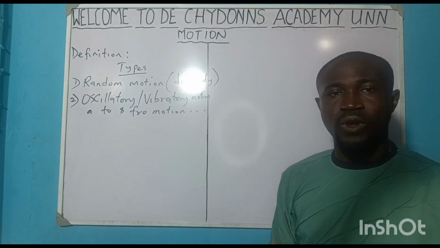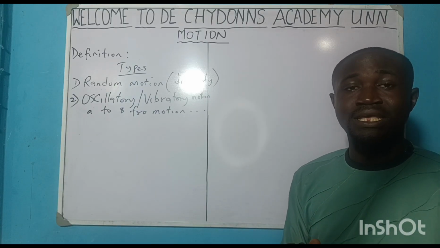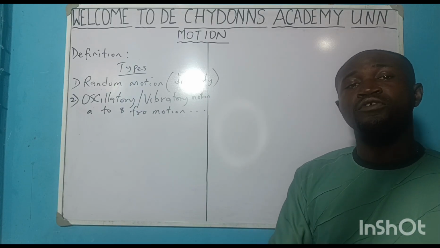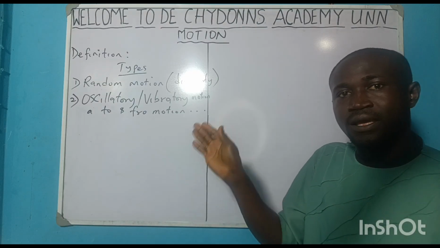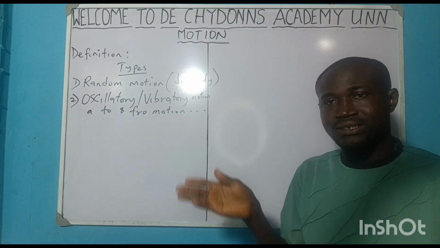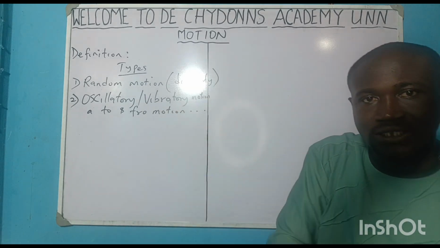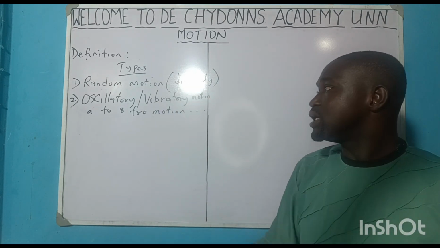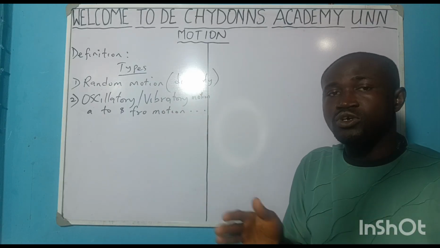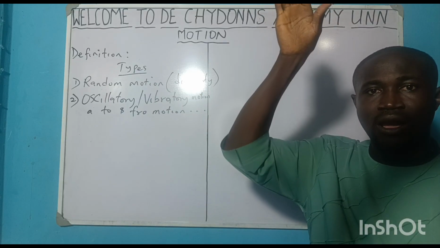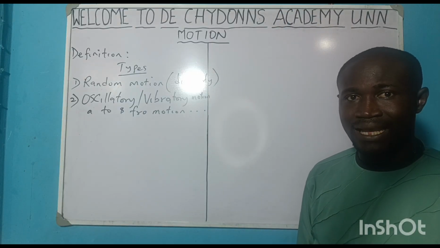What examples do we have here? Motion of a simple pendulum. Yes. Motion of your swing, that swing that we used to play on in the field. Yes. It is oscillatory motion. It used to move like this. Are you getting it? Even a simple pendulum, some of them move like this. Some of them move up, down, up, down, up, down. It depends.